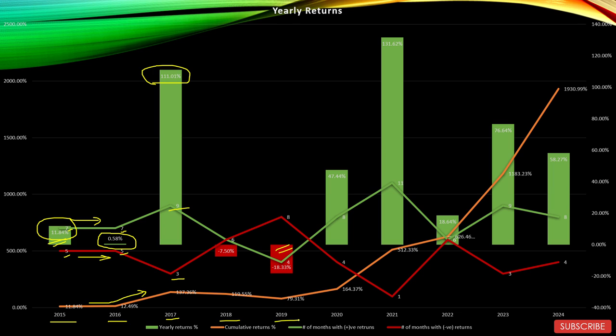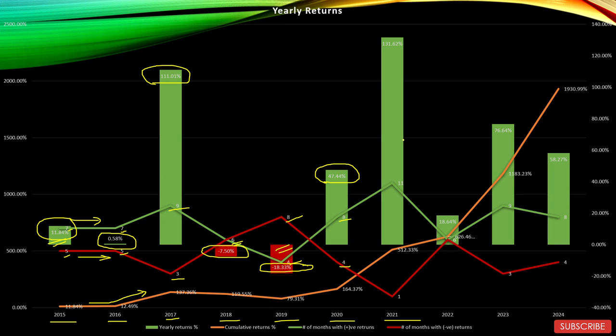But then 2018 and 2019 were very poor years for this sector, and the sector managed to give negative returns in both of these years. In 2018, it gave negative returns of minus 7.50% with 6 positive months and 6 negative months. Whereas in 2019, the situation worsened and the sector managed to give negative returns of minus 18.33% with 8 negative months and only 4 positive months. In 2020, the sector shows some recovery and managed to give, in fact, very good returns of 47.44% in that year with 8 positive months and 4 negative months.